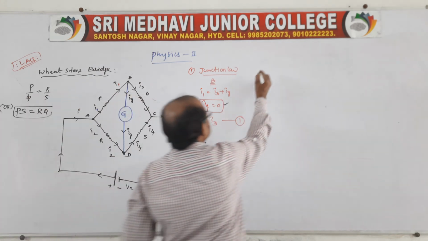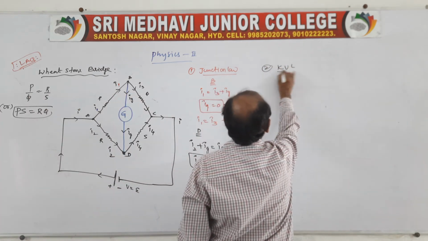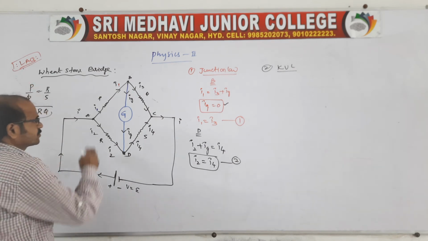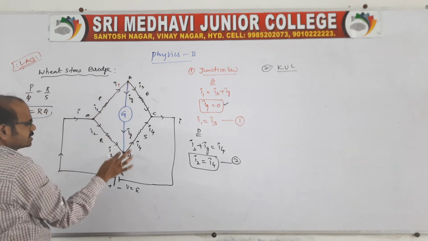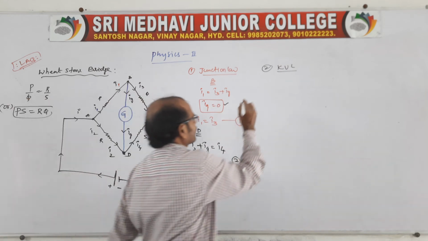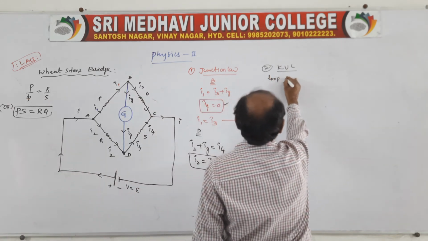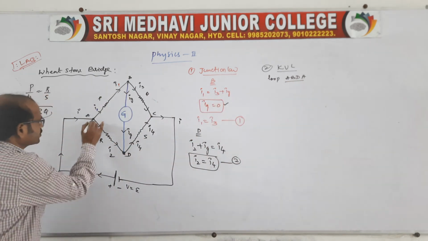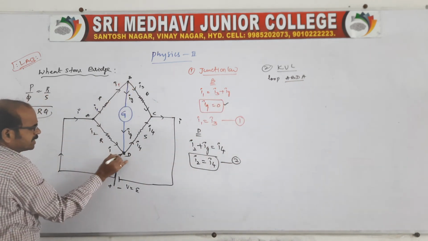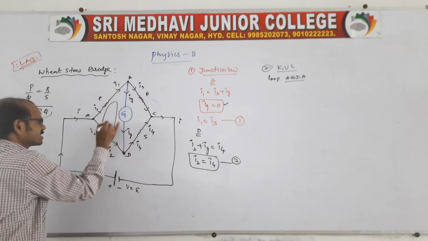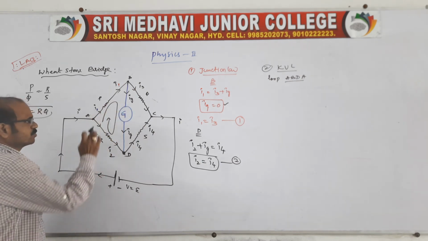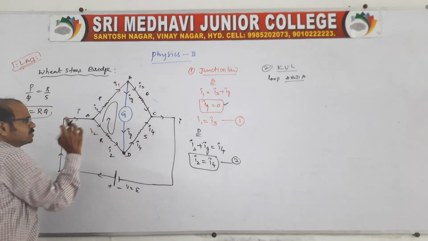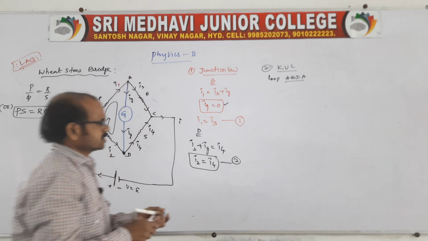Now I want to go for the KVL, that is nothing but Kirchhoff's second law. You take two loops, because we have two loops. Loop 1, that is A, B, D, A, is the complete loop. We are moving from A to B, from B to D, from D to A. Let us apply the first loop.